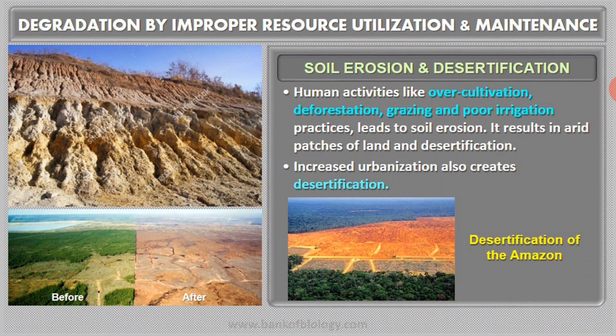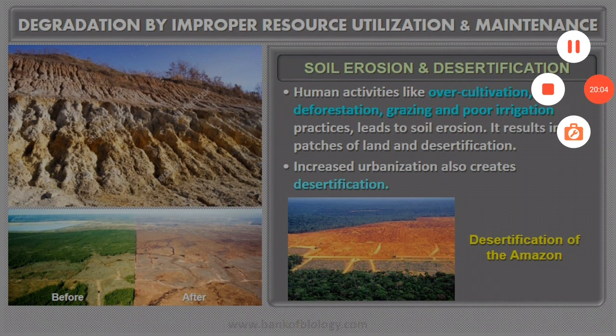Therefore, internationally, desertification is said to be a major problem nowadays, because every one of us now wants to get urbanized. Increased urbanization has led to desertification. It is one of the bad effects of improper use of natural resources.